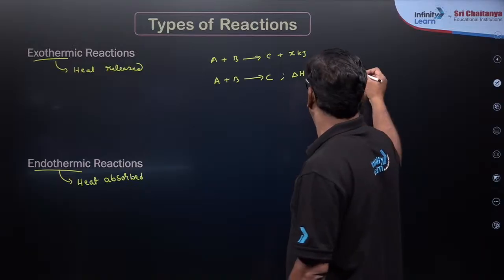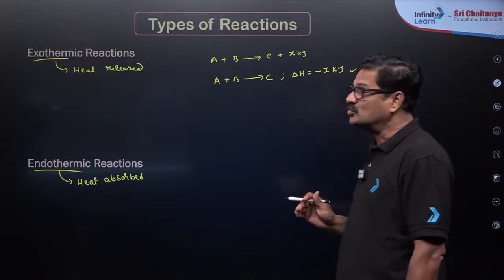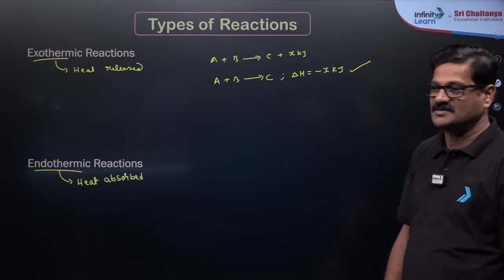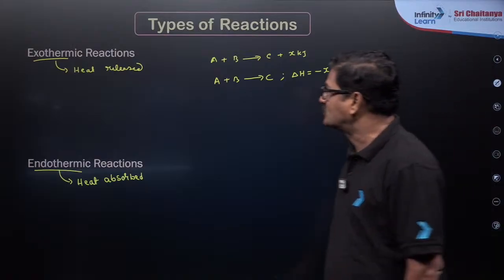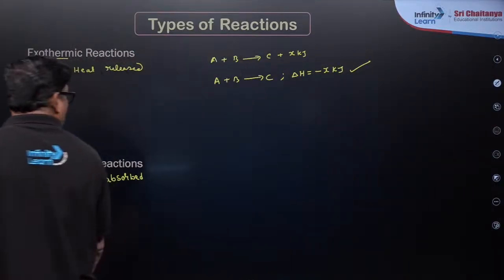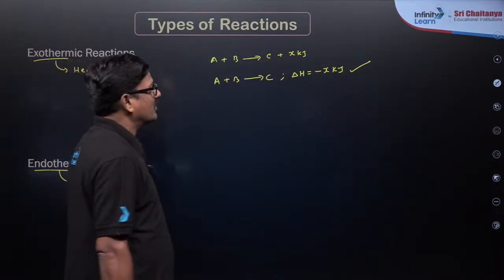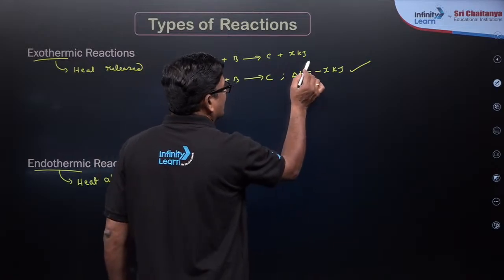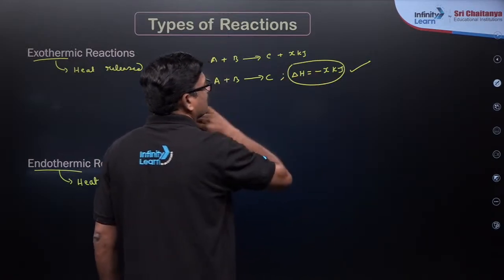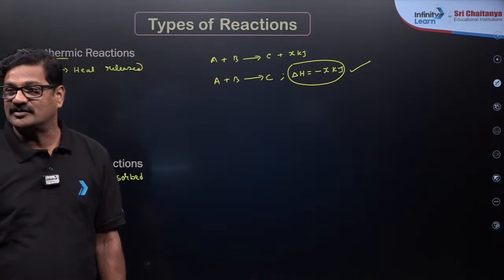That is the appropriate way to show thermochemical equations. जब आपका exothermic reaction आता है, delta H is going to be a negative quantity.